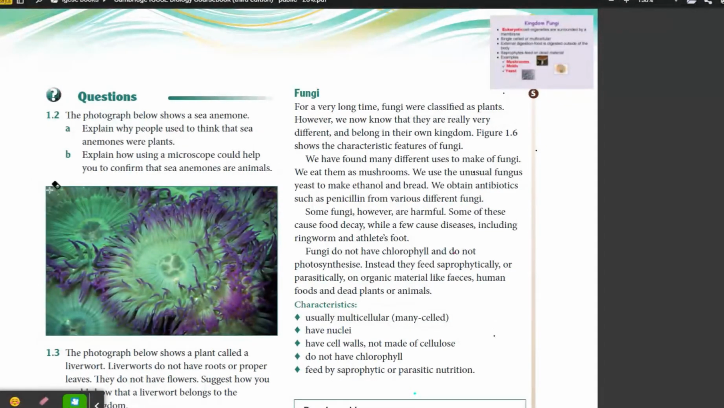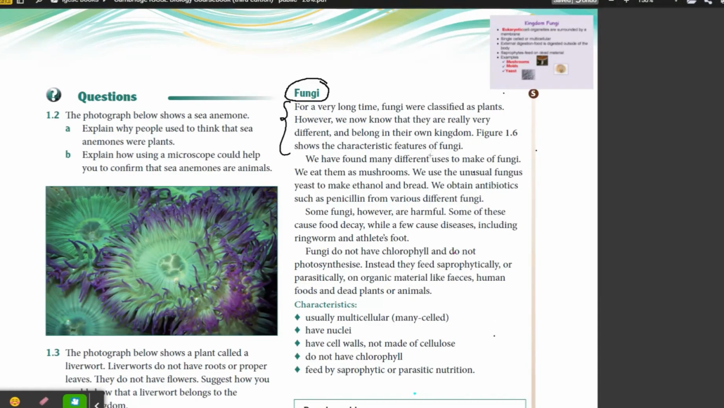They classified fungi into the category of plants. Then they realized no, fungi have some qualities similar to plants, but some qualities similar to animals. So we cannot put them into the plants kingdom or the Animalia kingdom. So they made a separate kingdom for them, called kingdom fungi. Is it clear? Yes, this is the story written here. For a very long time fungi were classified as plants. However, we now know that they are really very different and belong in their own kingdom.